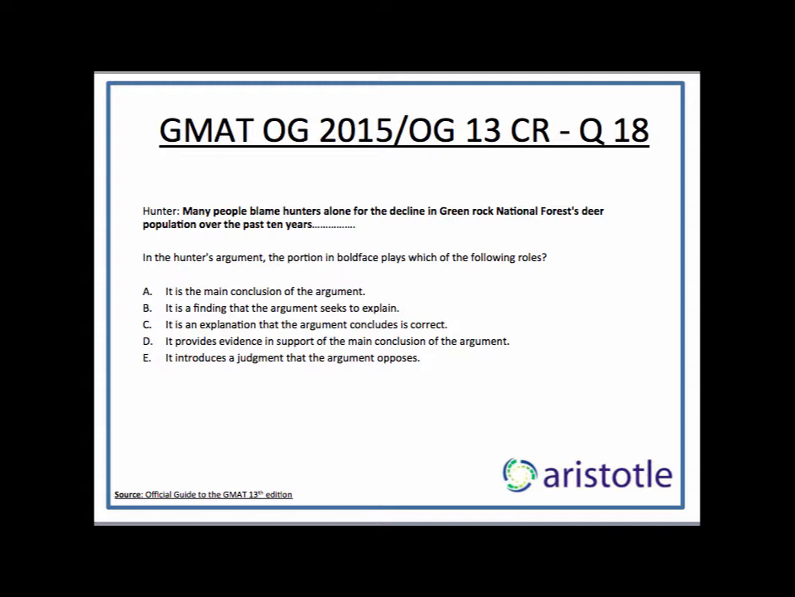D says it provides evidence in support of the main conclusion of the argument. It does not. It does not in any way provide evidence in support of the main conclusion. Rather, it is the opposite of the main conclusion. The main conclusion is bears are also responsible, whereas the bold part says hunters are responsible. So, E, whatever it says, is our answer, and E clearly says it introduces a judgment that the argument opposes. Absolutely what we had predicted. So, E is definitely the answer for you.